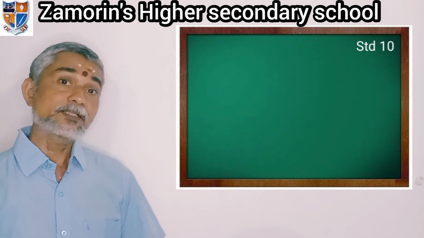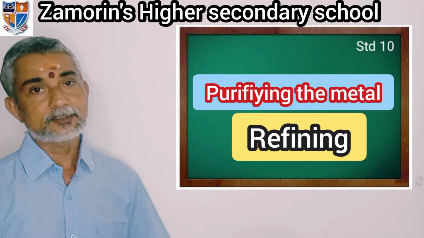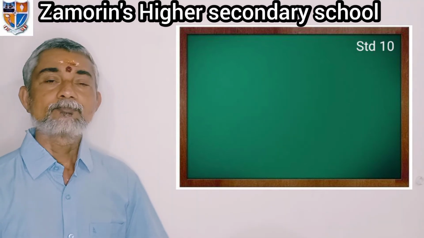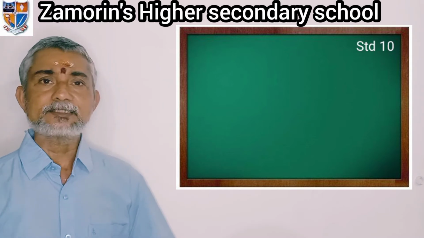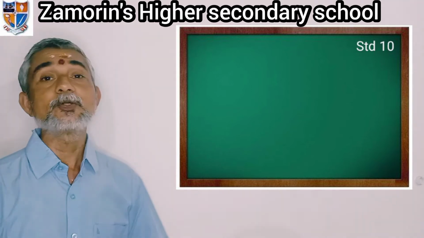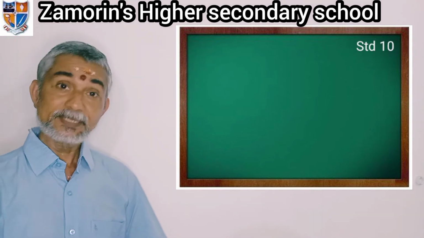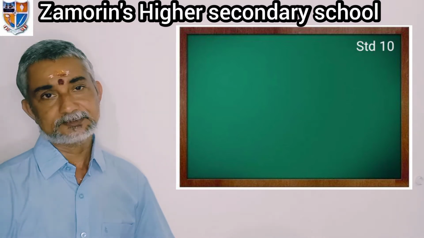Now, the third step in metallurgy is purifying the metal, the final stage. In that case, suitable materials are added, suitable methods are used to purify, because depending upon the ore and the impurity, we have to select the process.